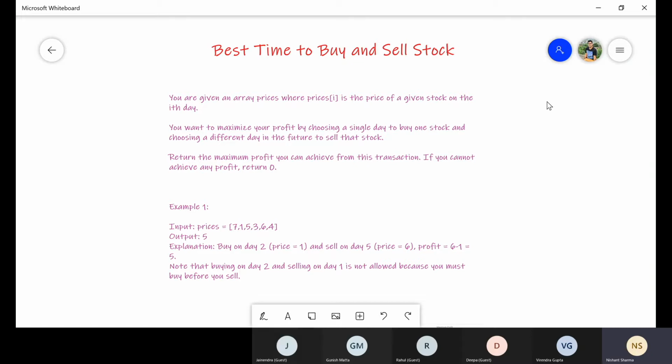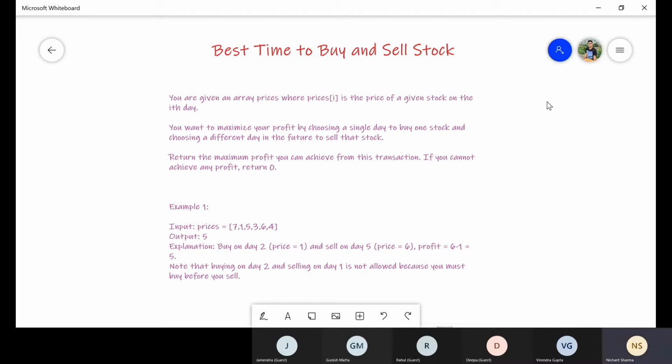Now, we need to buy and sell the stock such that we can have a maximum profit. The condition here is you can purchase one time and sell one time. So, for example, if I buy at 7 rupees and I sell at 1, I will have a 6 rupees loss.